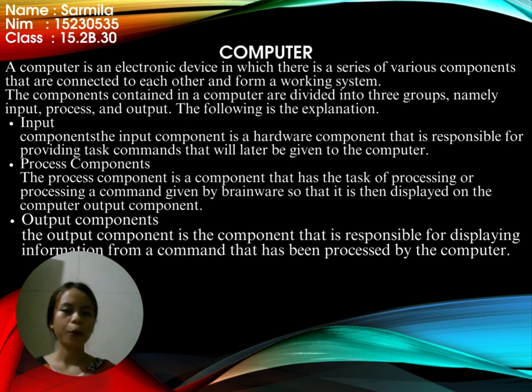Computer. A computer is an electronic device in which there is a series of various components that are connected to each other and form a working system. The components contained in a computer are divided into three groups, namely input, process, and output. The following is the explanation.